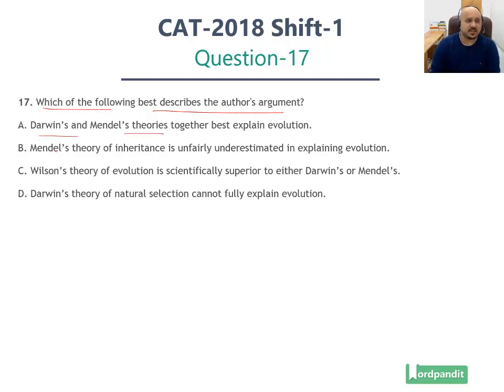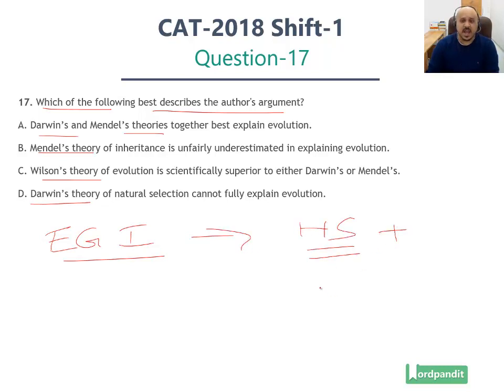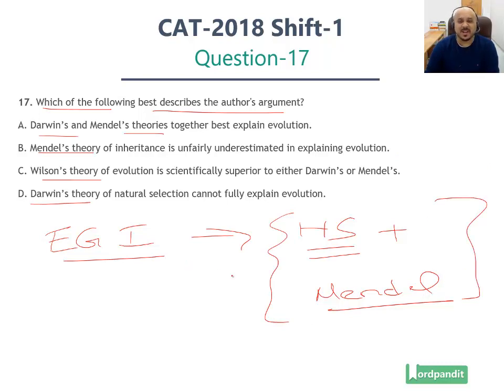And then we are given these different theories that the author has talked about in the passage: Darwin's, Mendel's theory, Wilson's theory, Darwin's theory. So that's what he's talked about. Now you've got to understand the general theme of the passage here. The general theme and main idea of the passage is the author is actually talking about epigenetic inheritance, and he's trying to showcase to us that the supposed explanation of natural selection and the supposed theory of Mendel's, which has been used to explain how genes are inherited, these two are actually not valid, or in fact, these are not completely valid.